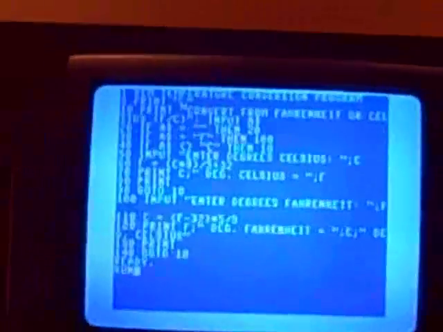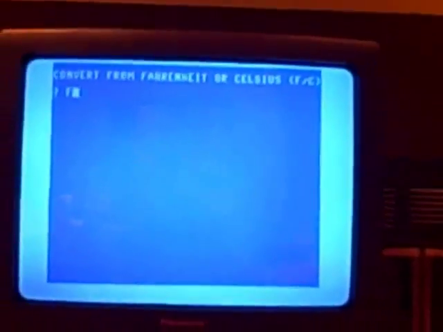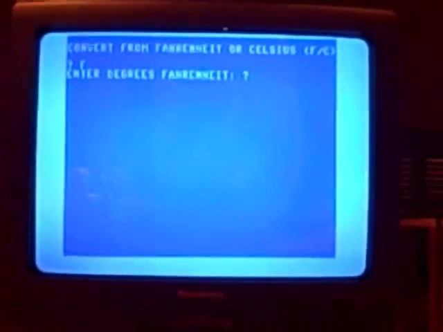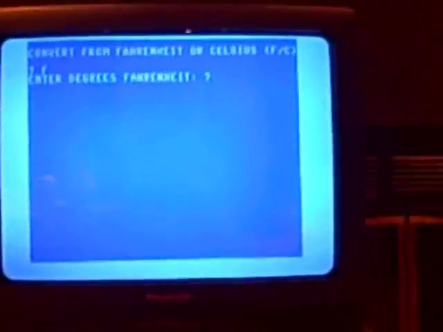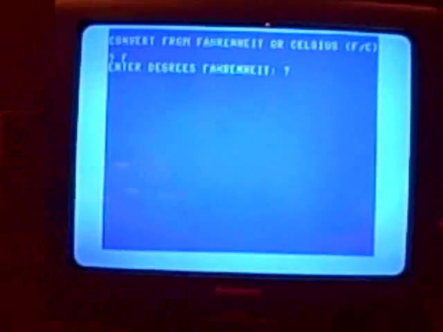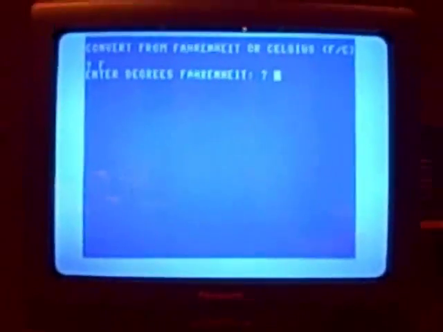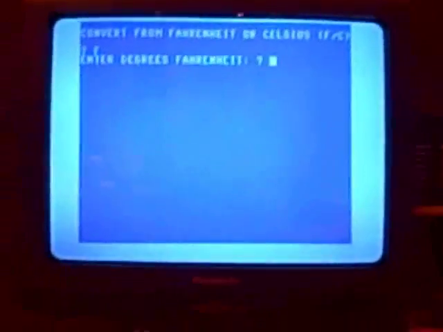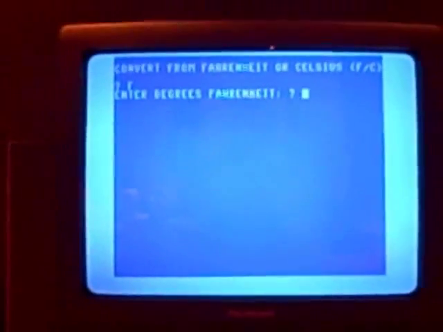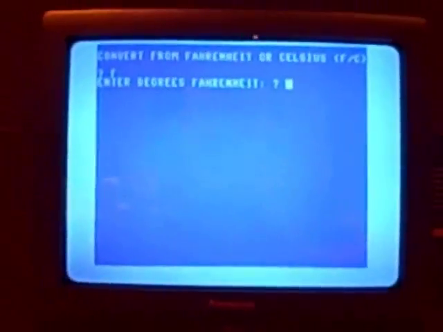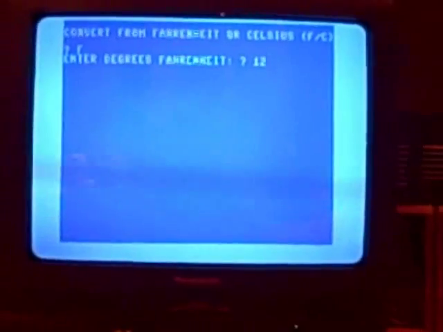I'll type run. The program will run, and now it's going to ask me to convert from Fahrenheit or Celsius. I need to choose one. Let's convert from Fahrenheit. F, Enter. And it's asking me to enter the degrees Fahrenheit. I'm assuming right here it's about 12 degrees Fahrenheit, since nobody in the house dares to turn up the heat. So let's see, 12 degrees Fahrenheit.